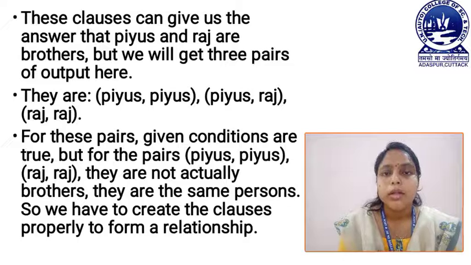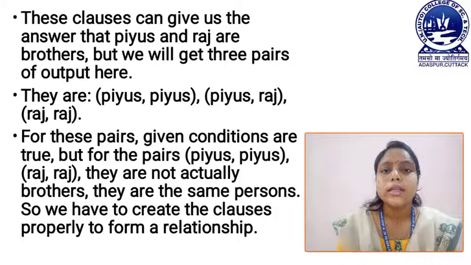Now look at these three pairs. First one is Piyush, Piyush, next one is Piyush, Raj, then next one is Raj, Raj. From these pairs, the given conditions are true. In these three pairs, the conditions are true. What are the conditions? The first one is both are male, and the second one is they have the same parent. These two conditions are satisfied for all these three pairs.